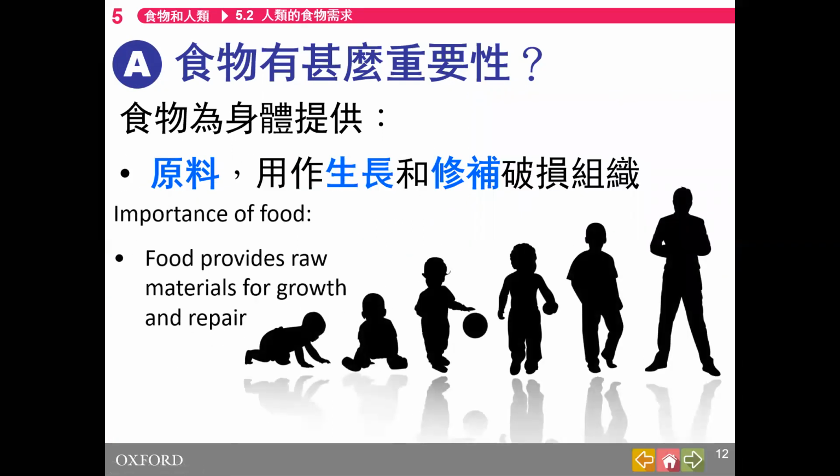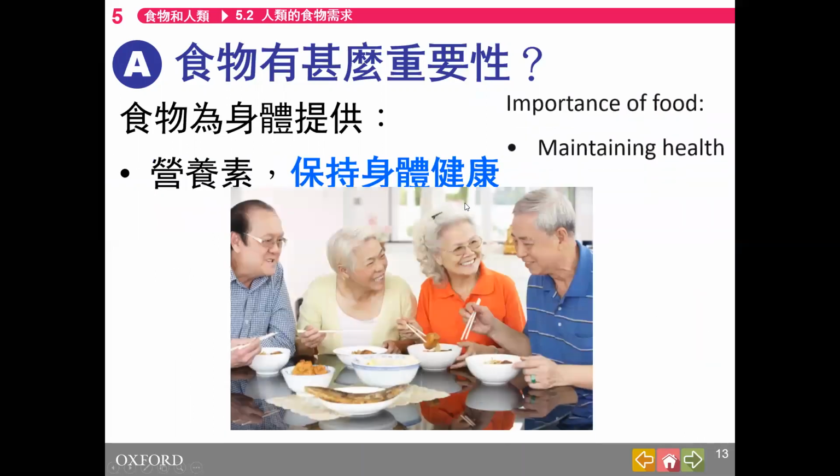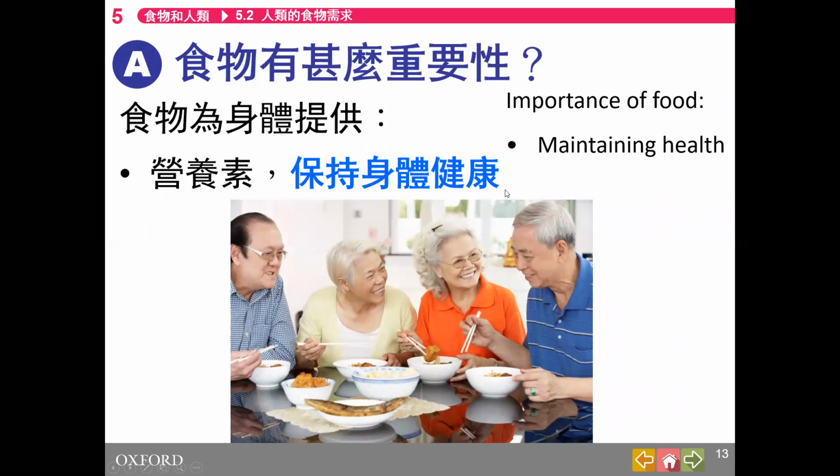It's the raw materials for growth and repair, from an infant, from a child to a grown up, to a mature person. Then you need lots of materials for growth and for repair of worn out tissue. Also, maybe you have heard of vitamin C. Vitamin C 係一種營養素嚟嘅。So vitamin C can maintain health.